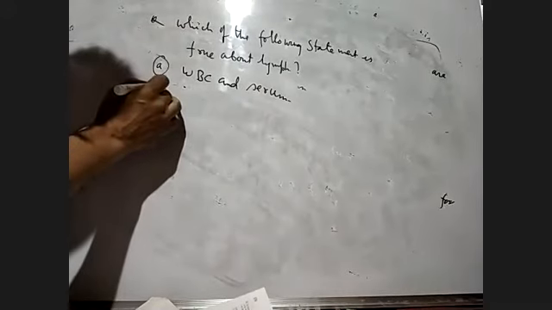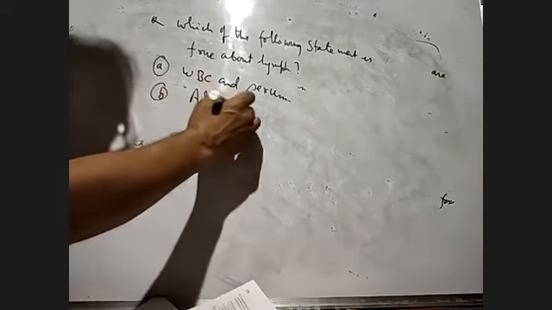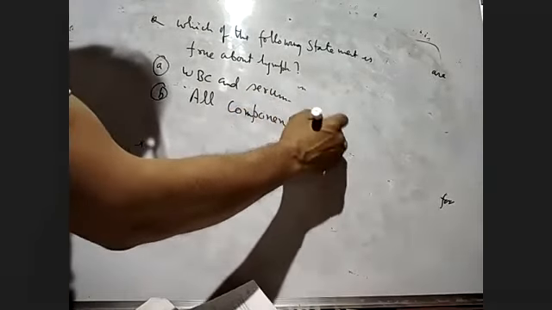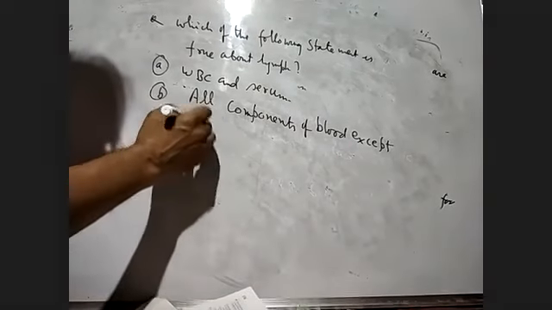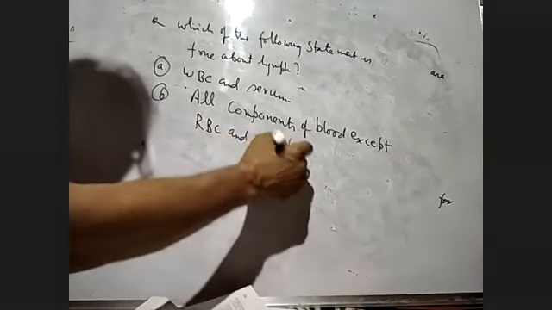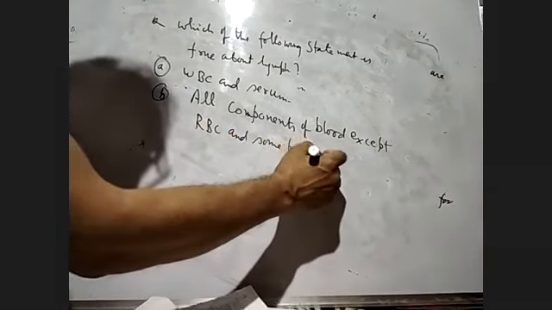Number B, all components of blood except RBC and some protein.